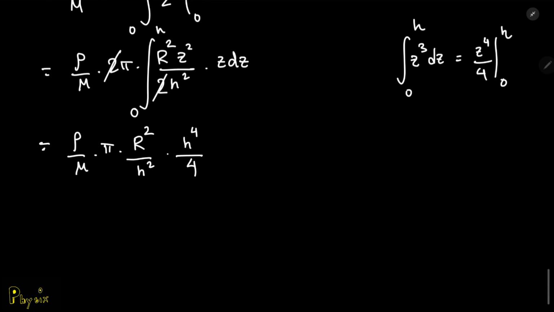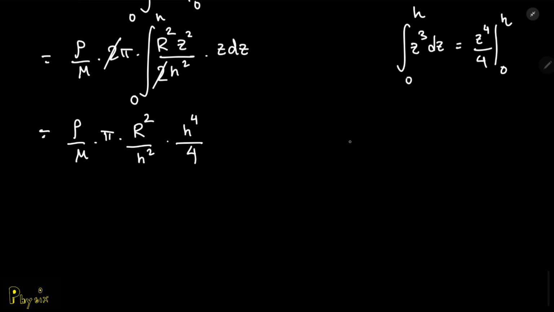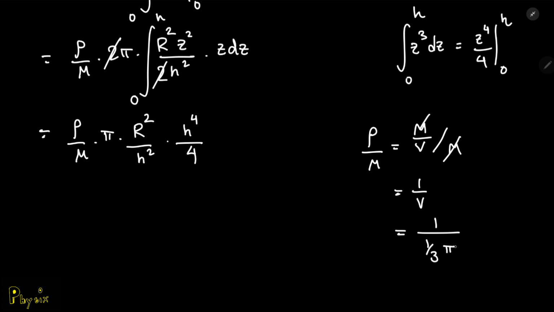Now, all that we are left with is to find out the ratio rho over m. What is rho over m? Well, we know that rho is mass over volume. And when you divide that by this mass over here, what you get is just 1 over V. And the volume of a cone is given by the equation 1/3 pi R squared times h. So what you finally have is rho over m as 3 over pi R squared times h.